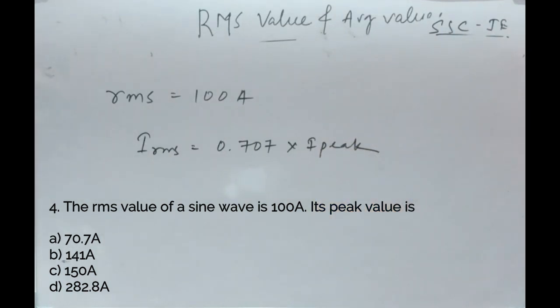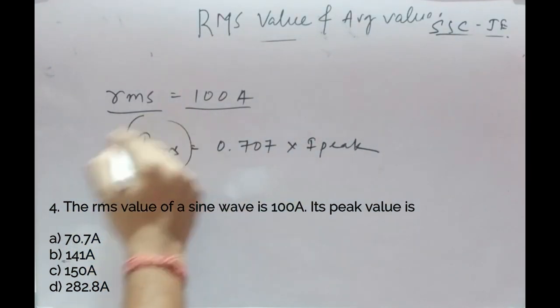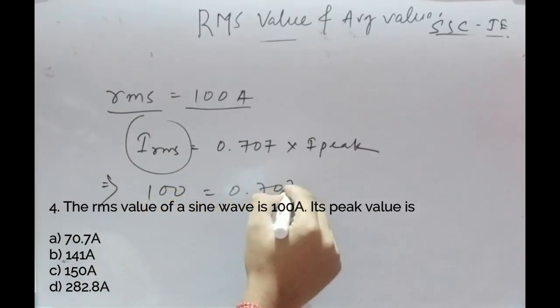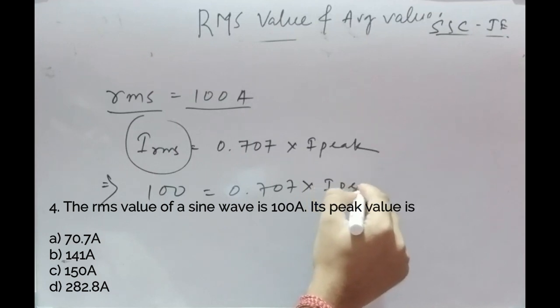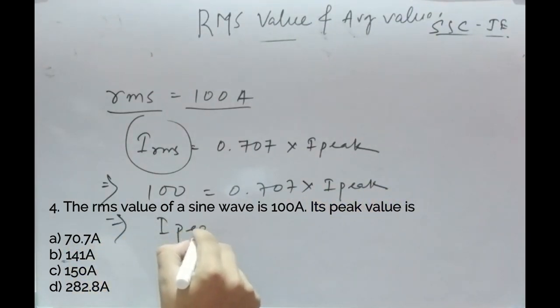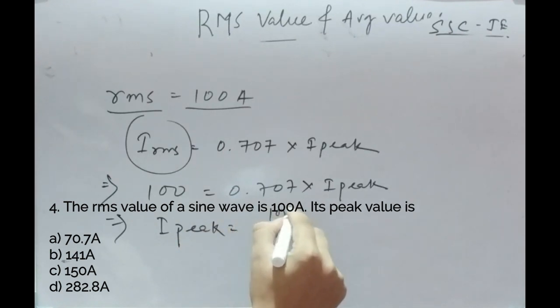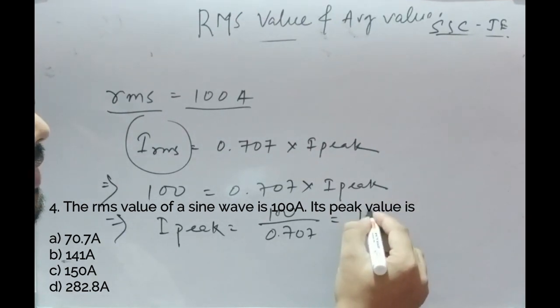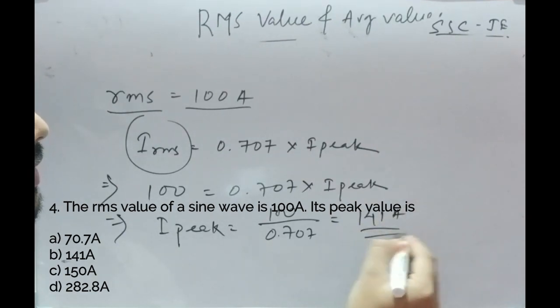Okay, so what is given? RMS value is given. So put this value in place of I RMS, that is 100 ampere, equal to 0.707 into I peak, or we can get I peak equals 100 divided by 0.707, and the value you will get is around 141 ampere.